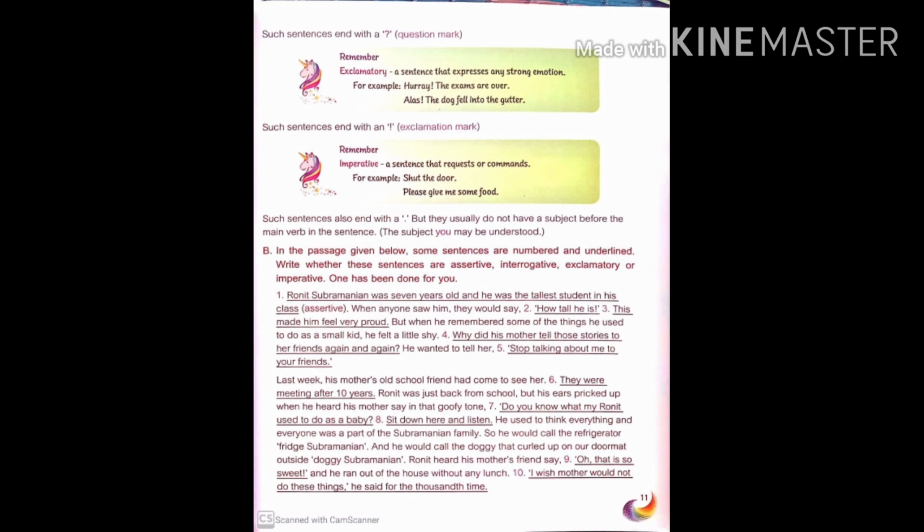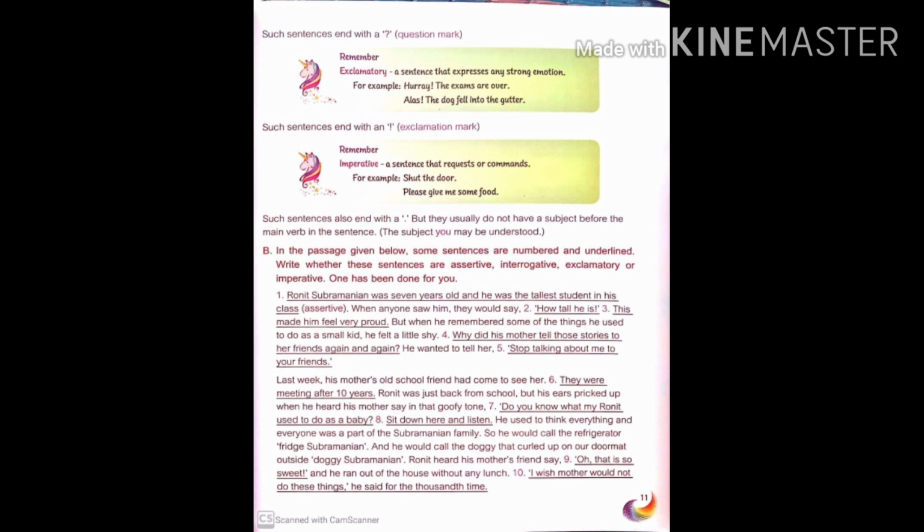Remember, exclamatory: a sentence that expresses any strong emotion. For example, hooray, the exams are over. Alas, the dog fell into the gutter. Whenever we are expressing any strong emotion, either of happiness or sorrow, surprise, joy, it could be any emotion, then we will always use an exclamatory sentence. Like in example 1, hooray, the exams are over.